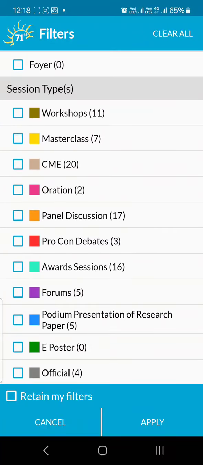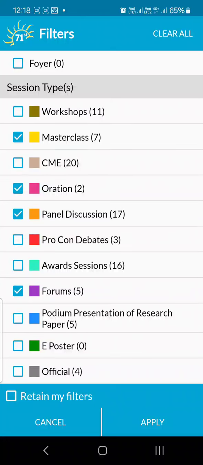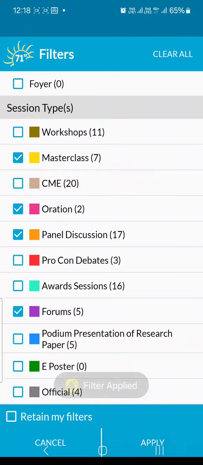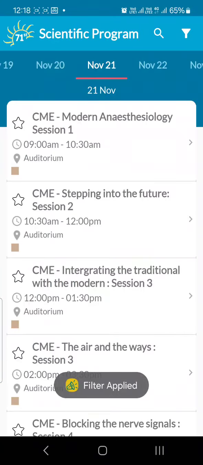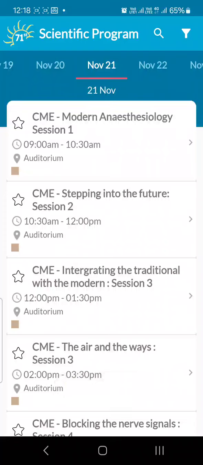And in the session type, say I want to see the orations, the panel discussions, the forum sessions, and say the master classes, I can select that and click on apply. Then I will see a filtered program. So like this, you can filter the program on the basis of halls and on the basis of session types.